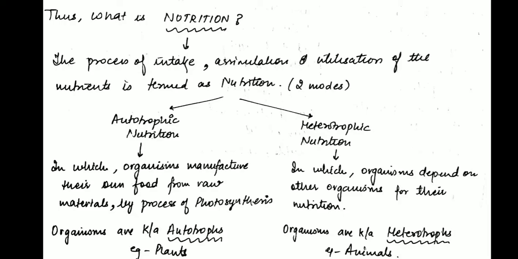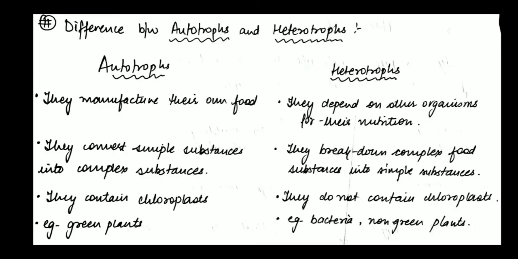Coming on to the difference between autotrophs and heterotrophs: autotrophs manufacture their own food, convert simple substances into complex substances, and contain chloroplast. While heterotrophs do the reverse, they break the complex food substances into simpler ones to release energy. Thus, examples of autotrophs are green plants and examples of heterotrophs are bacteria or non-green plants.